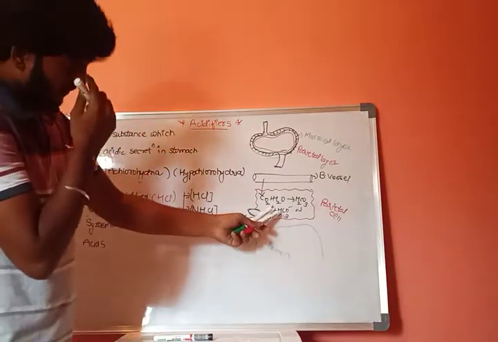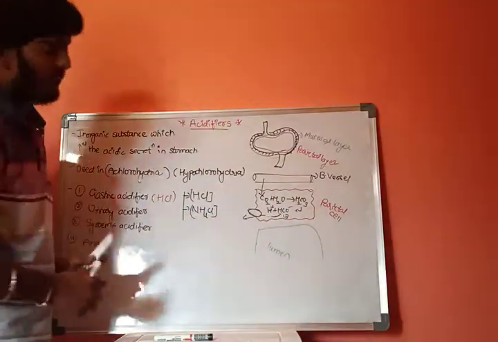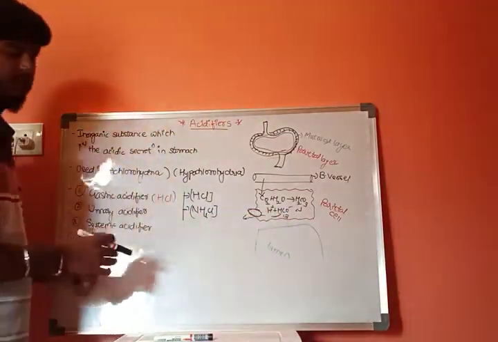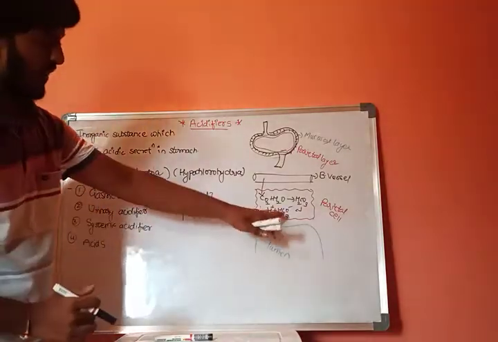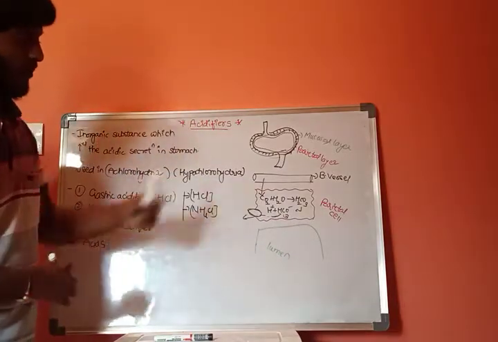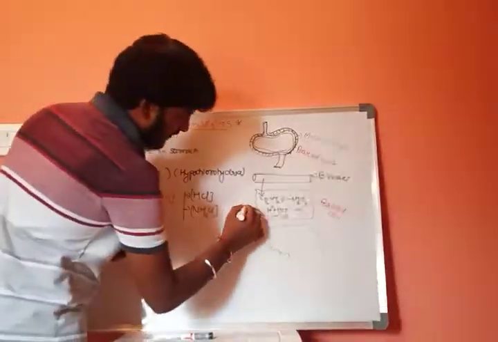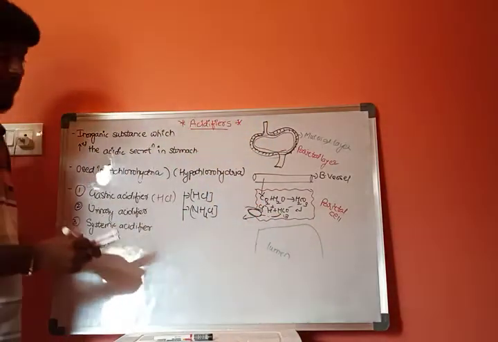Through the active transport mechanism, this bicarbonate ion will be moved out of the parietal cell. Whenever this bicarbonate ion is moved out of the cell, one chloride ion will be moved into the parietal cell.